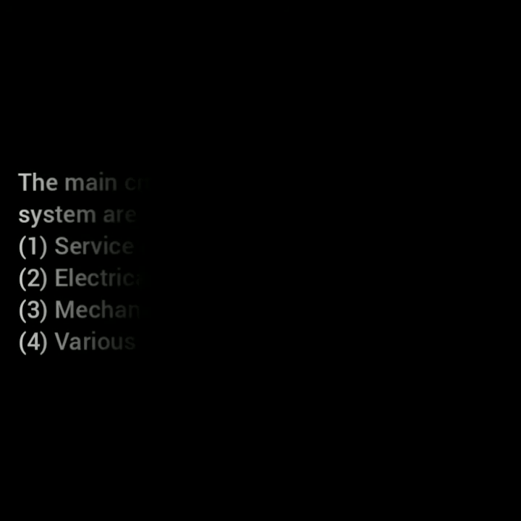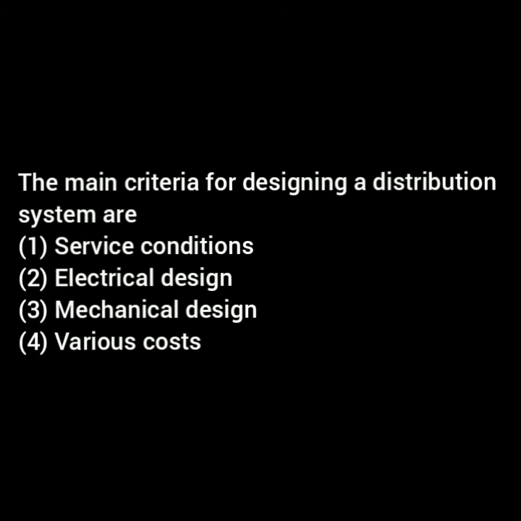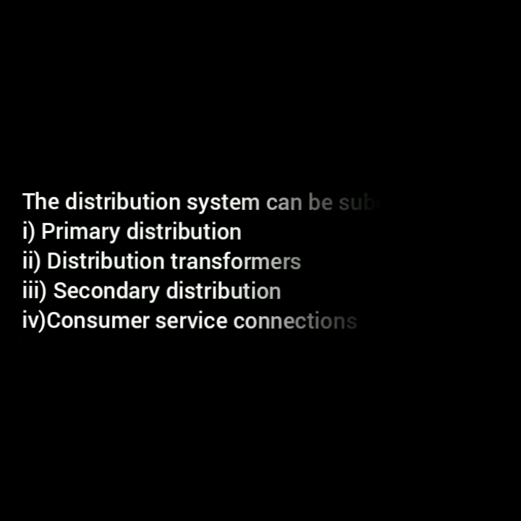The main criteria for designing a distribution system are service conditions, electrical design, mechanical design, and various costs. In service conditions, mainly a load study is carried out. Main loads are domestic, commercial, industrial, municipal, and so on. So, let's discuss some of the components of a distribution system. First one, primary distribution. Second one, distribution transformer. Then next, secondary distribution, and last, consumer service connections. These are chosen based on the proper voltage, location, sizes, and protective equipment.